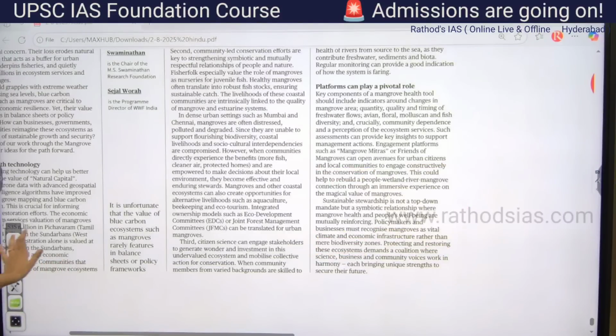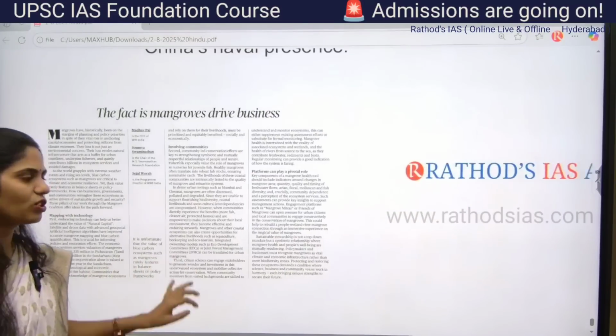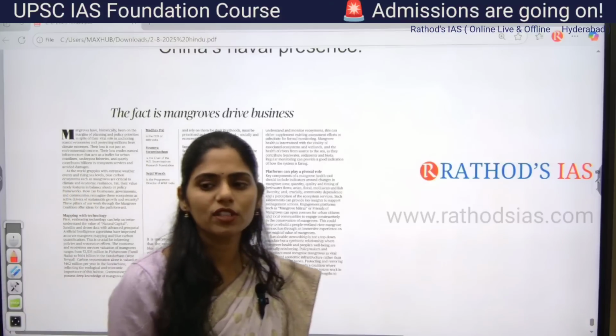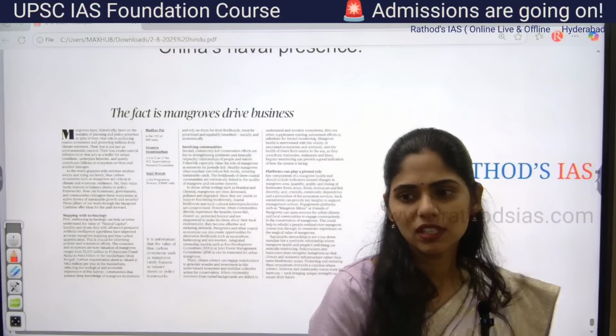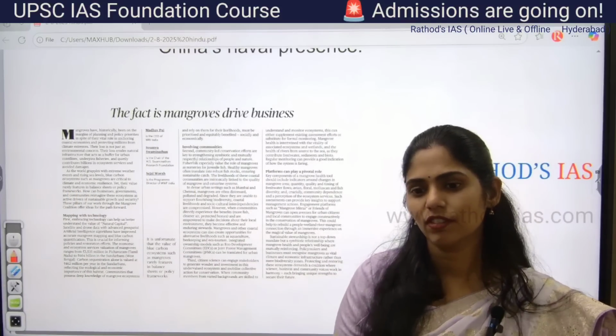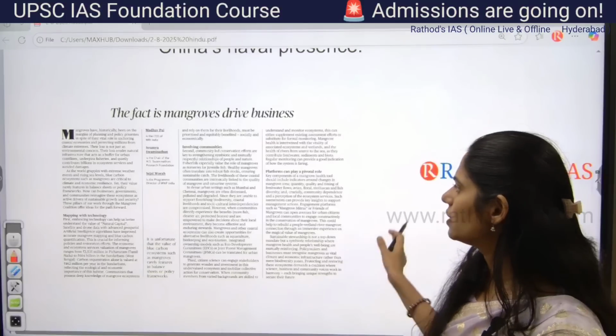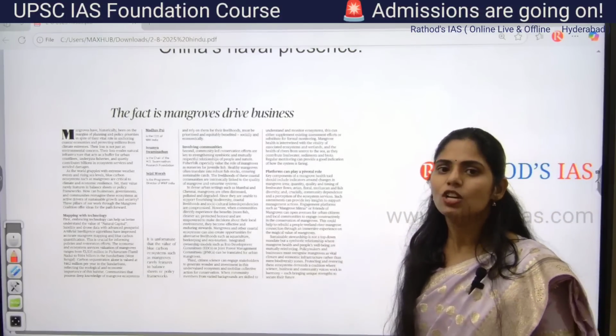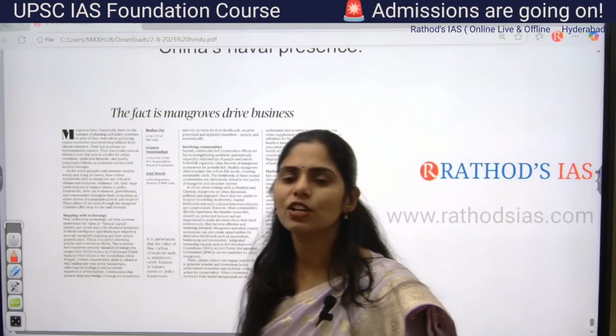Okay, so just to see about your mangroves, I think you already wrote an answer about this, yes or no? Two to three days ago I gave a question on this mangrove, and because of this I just gave the gist of this article. So these are the important articles that appeared in today's Hindu newspaper.